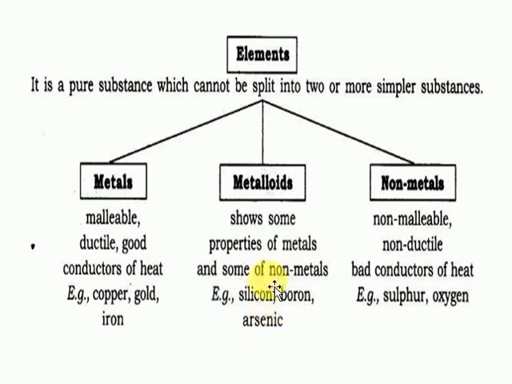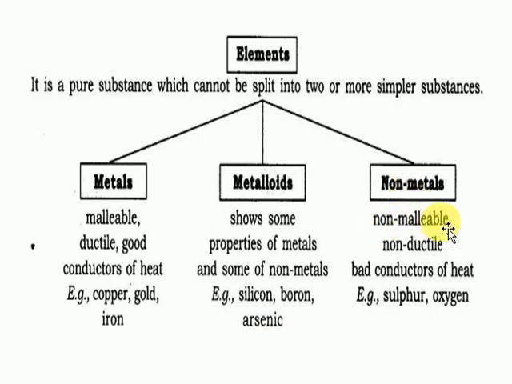You know very well, silicon is used in electrical chips, computer chips. Boron is also used in making some sharpening items. Arsenic is a poisonous substance, so we do not handle arsenic much. Let's have a discussion regarding non-metals.